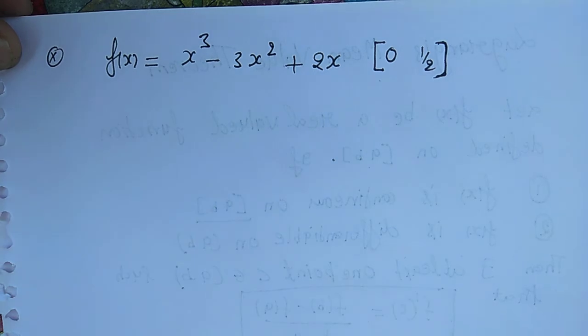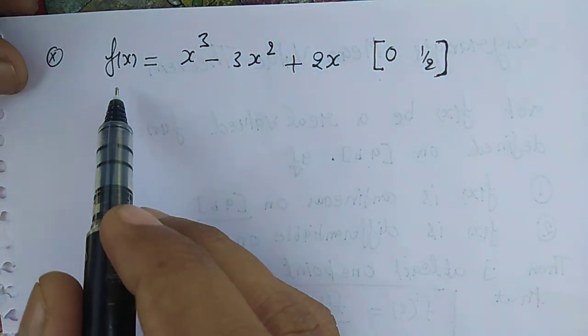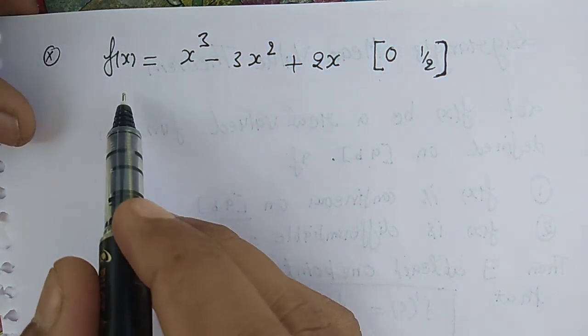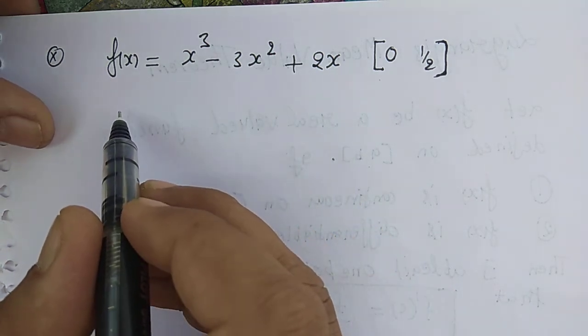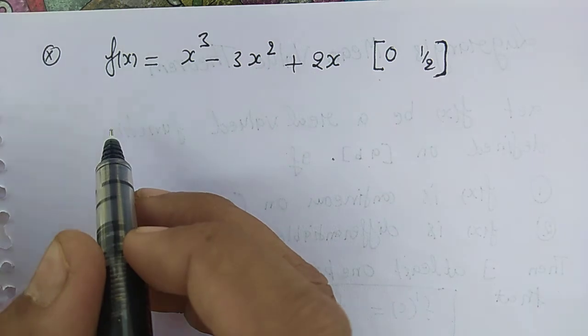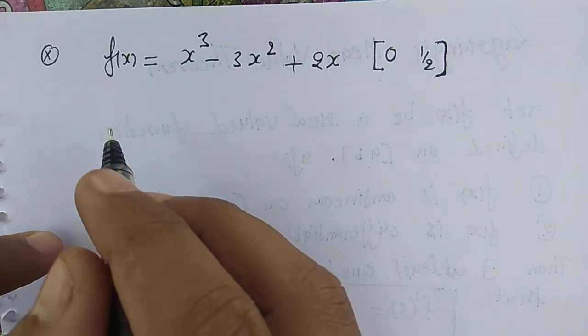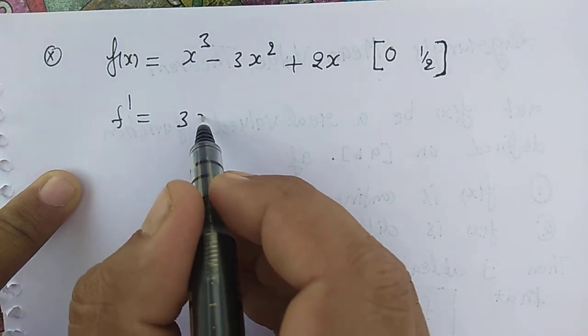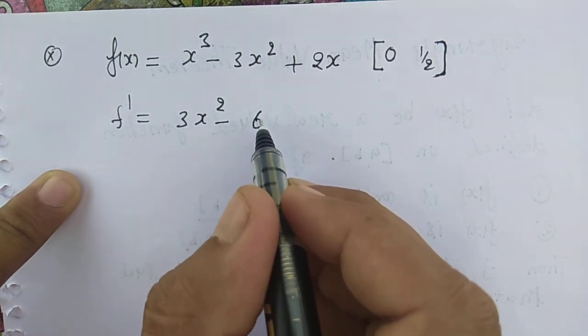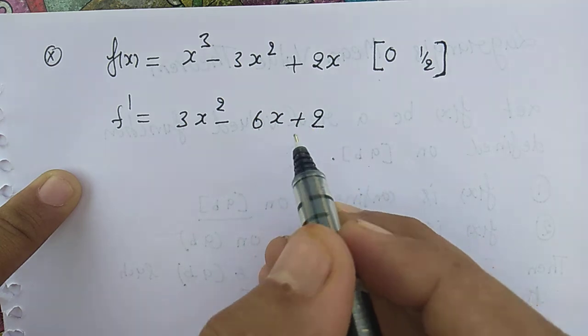Now since it satisfies the conditions of Lagrange's mean value theorem, we will find f dash c equal to f of b minus f of a by b minus a. So first find out f dash. f dash equal to 3x square minus 6x plus 2.